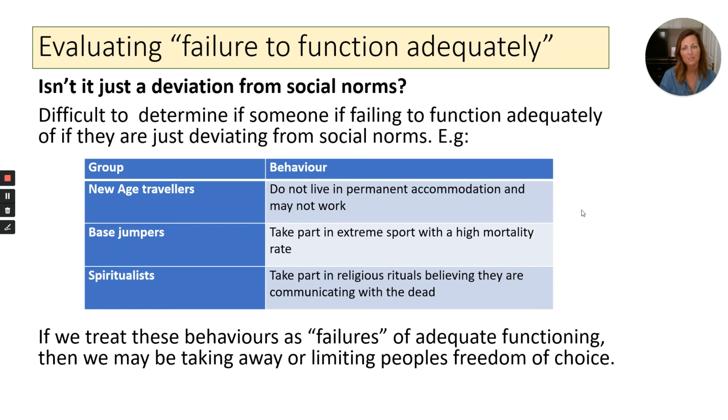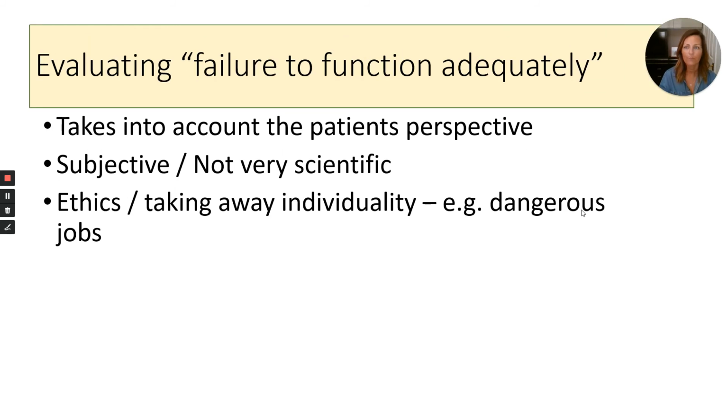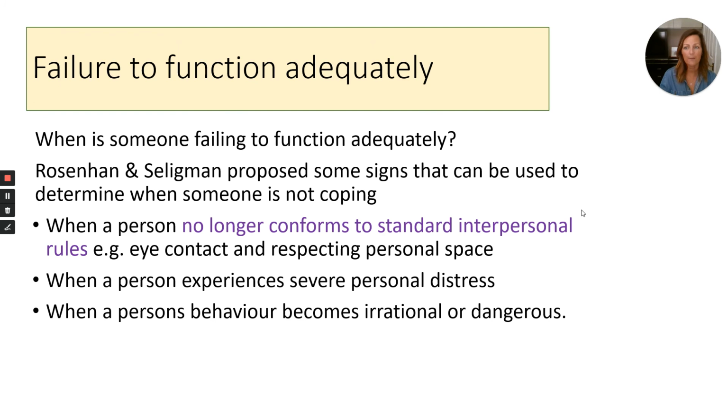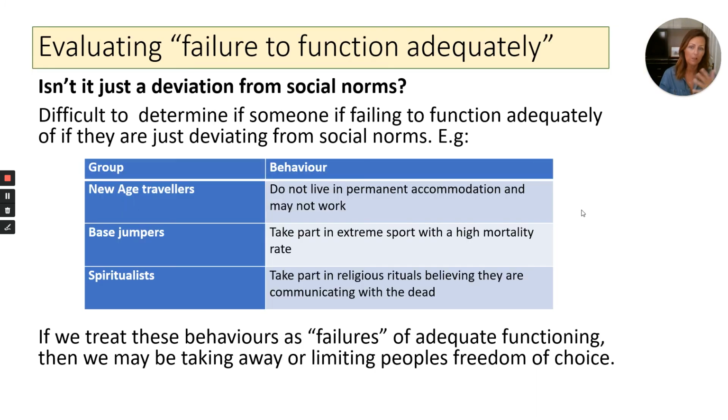Base jumpers take part in extreme sport with high mortality rates. And one of the things that Rosenhan Seligman said was that a person's behaviour becomes irrational or dangerous. Well, somebody taking part in an extreme sport, you may say that they are irrational, dangerous.